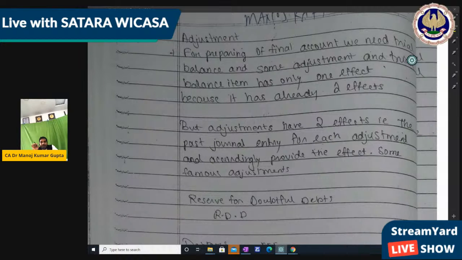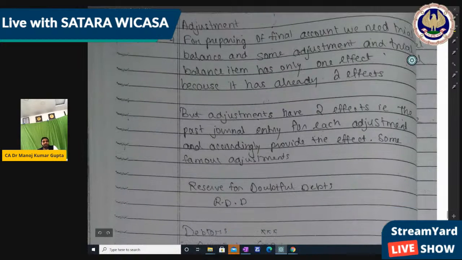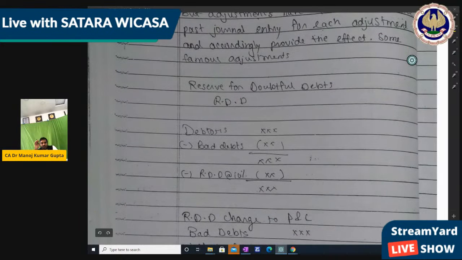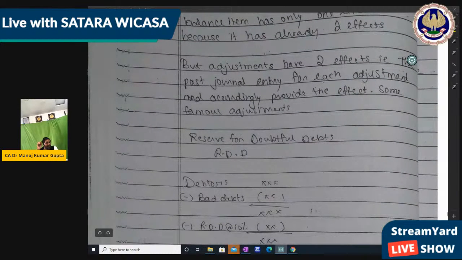But an adjustment has two effects, that is, pass the journal entry for each adjustment and accordingly provide the two effects जैसा we use everywhere, right? Like we used the debtors provision for bad debts, that's one specific adjustment. But for any basic adjustment, you can use expenses paid plus outstanding less prepaid, right? So accordingly, for outstanding expense and prepaid expense, one effect will be in the balance sheet and one effect in the trading and P&L account. So the net effect is two, right?